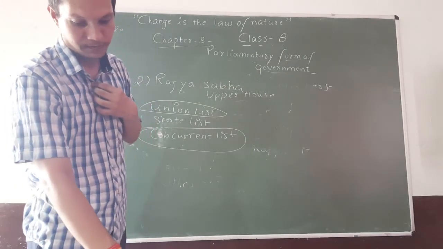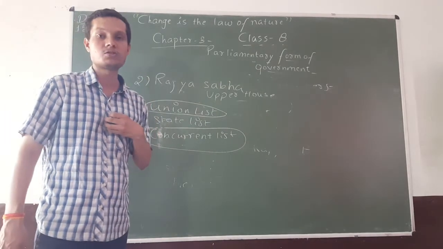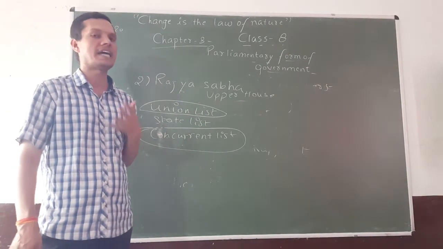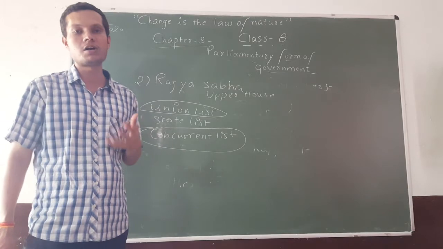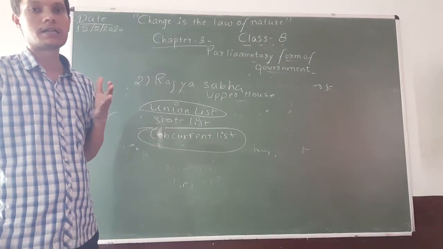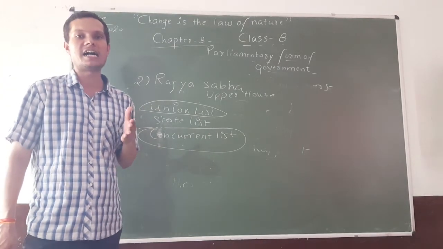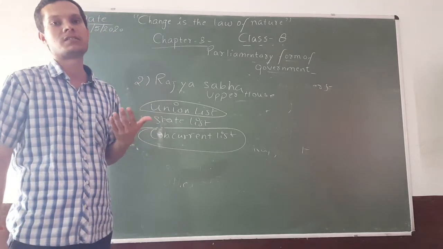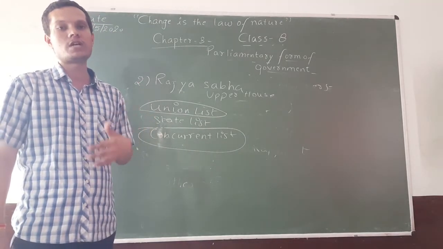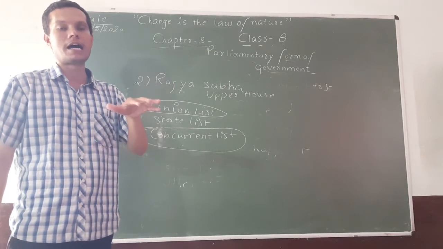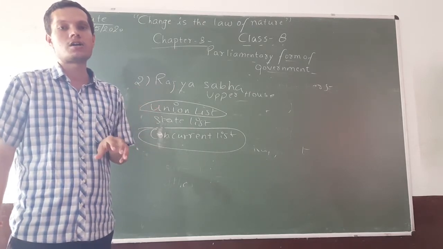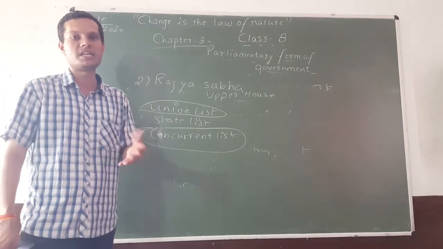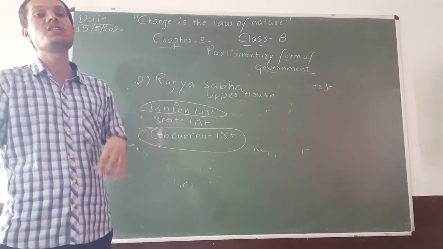Constituent function. Parliament can make changes or amendments to the constitution. Parliament has the power to make amendments because the constitution makers were aware that in the near future society would change, and for a changing society it is needed to have some sort of flexibility in the constitution, so that we can make changes according to the changing society.